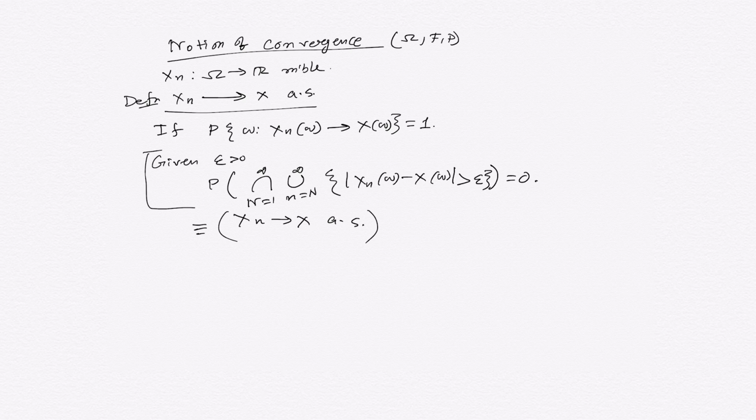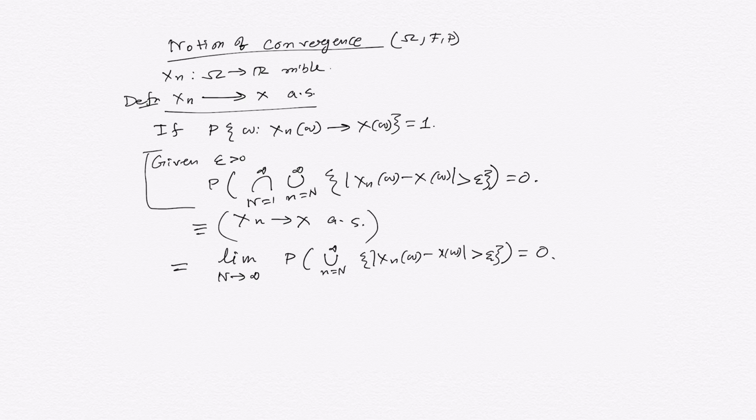So this is synonymous with saying the limit as capital N tends to infinity of the probability of the union over n from capital N to infinity of the set of events such that |xn(omega) - x(omega)| is greater than epsilon is equal to 0.